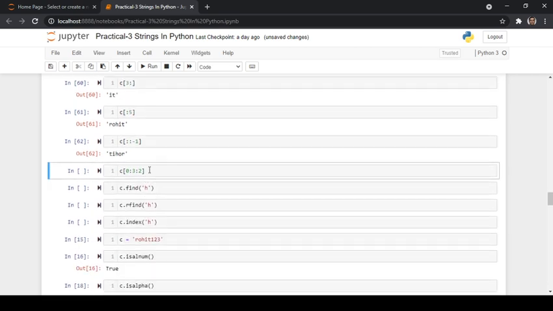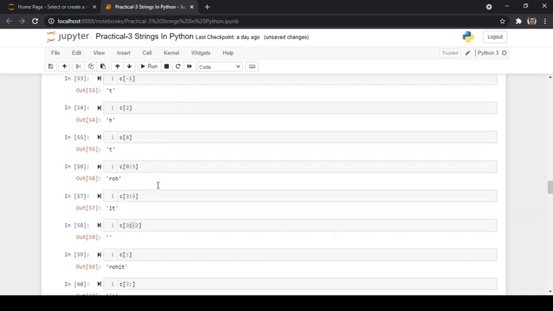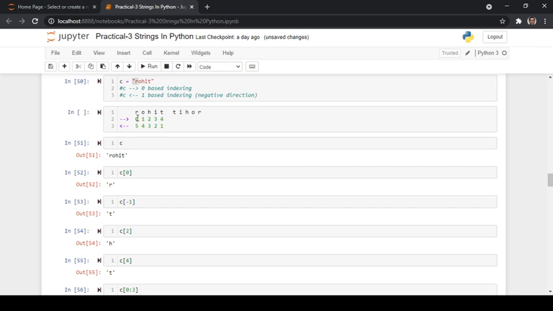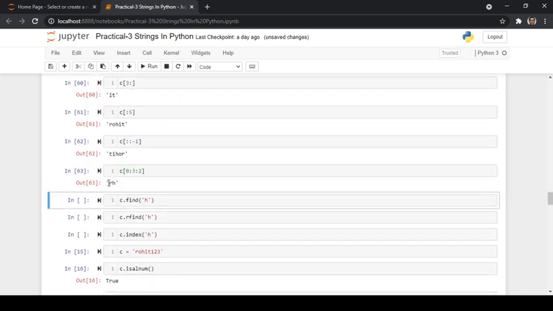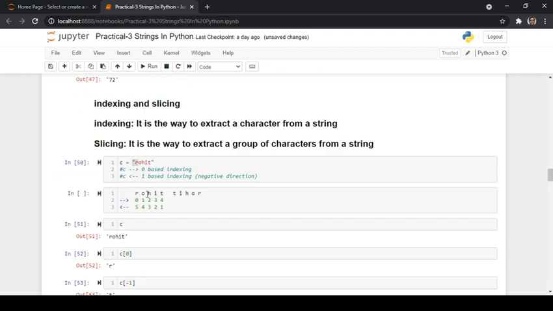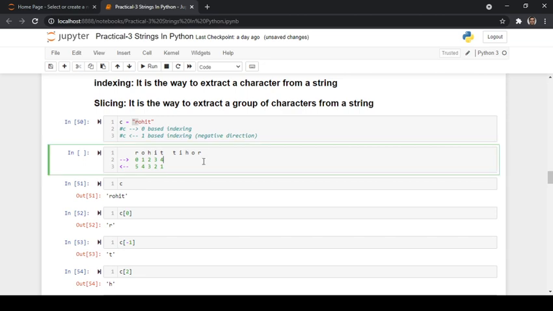Next, 0 is the starting index, 3 is the ending index, and 2 is the step value. So what it is going to do is print R, and it is going to print H, that's it, R and H as far as this is concerned. So whenever you give a step value, it starts at the 0th index. At the 0th index R is present.